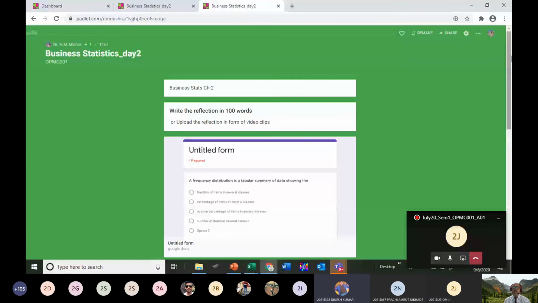The important thing I'm going to ask you is this: I will upload your Excel sheet, the Excel you did, here on this Padlet. Right, after 5 or 20 minutes, you will get the Excel on this Padlet.